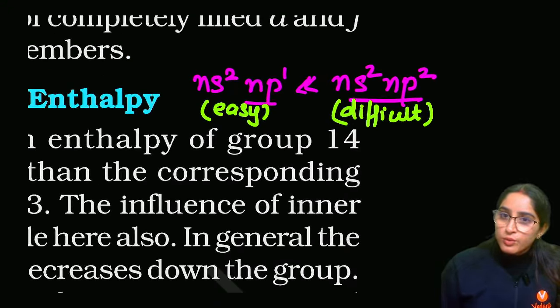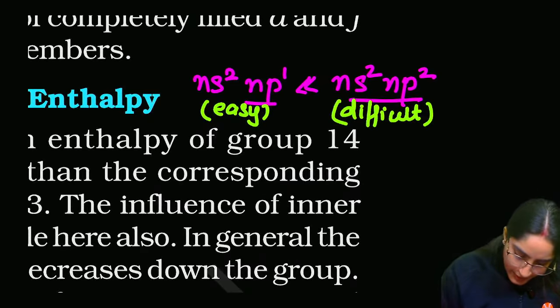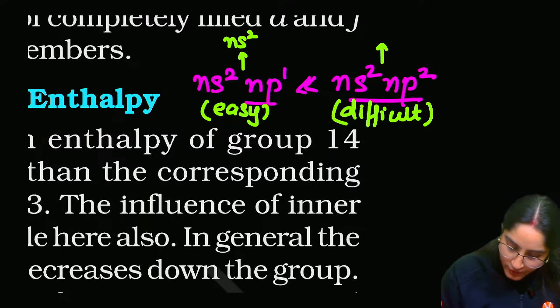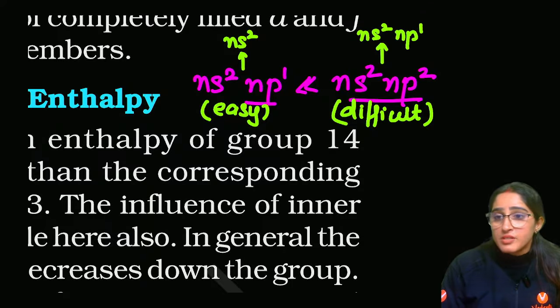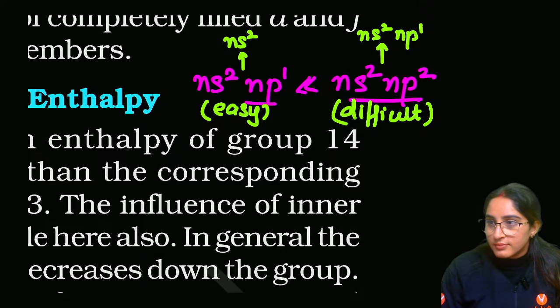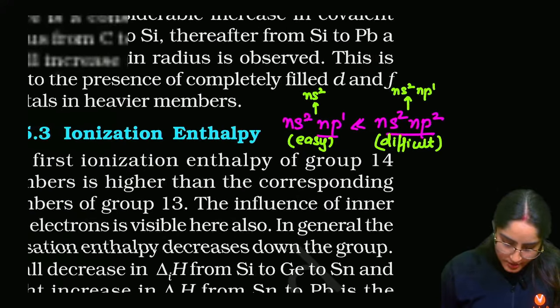Here it is easy to take out the electron because it will be getting converted to ns2, a stable configuration. This one is getting converted to ns2 np1, which is not a stable configuration. Okay, got it?